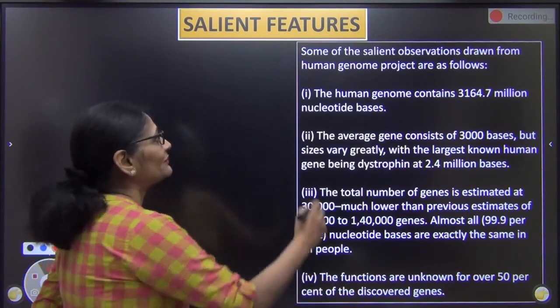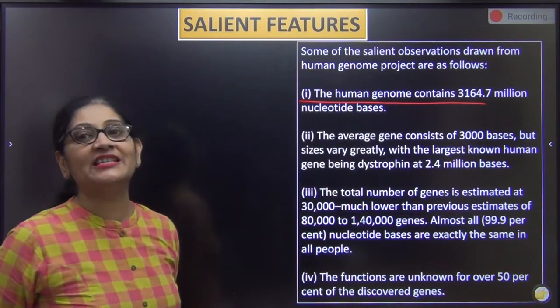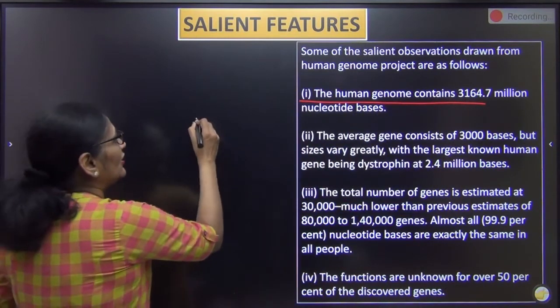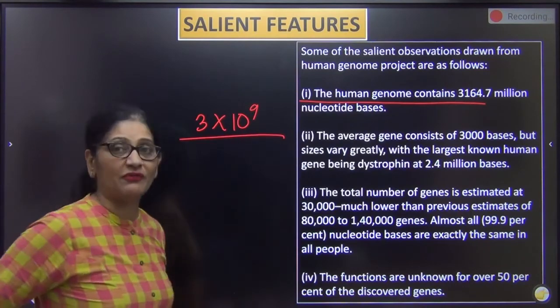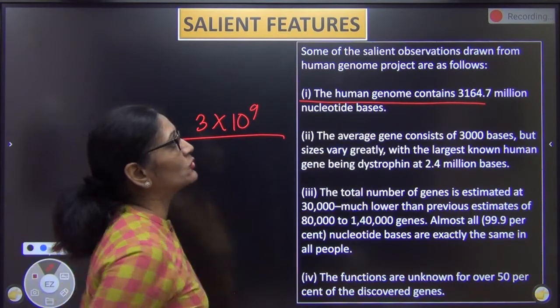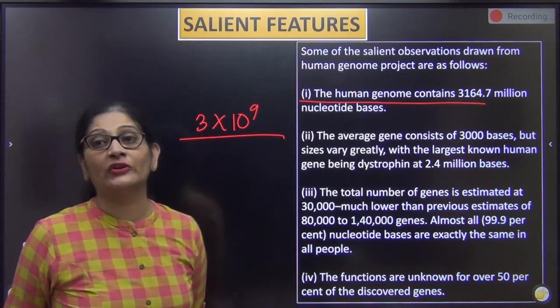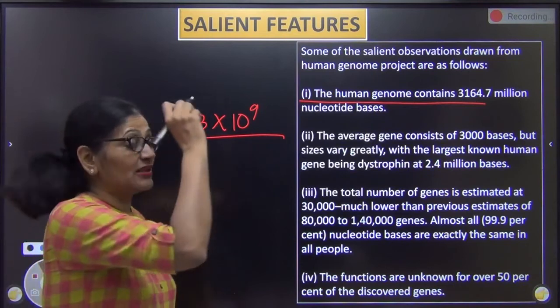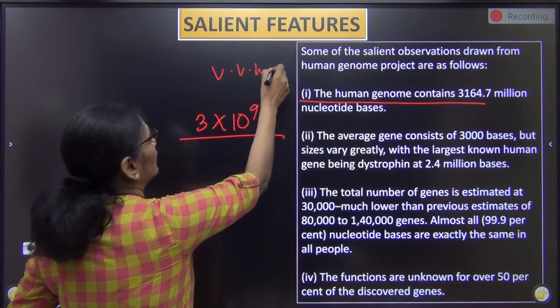First, the human genome contains 3164.7 million. अभी तो आप roughly क्या बोलते हैं? You say 3 into 10 to the power 9 base pairs. You just say it roughly. But exactly we came to know about it. It is 3164.7 million nucleotide bases. You have to learn it. The salient features are very, very, very important. So please learn all of them.